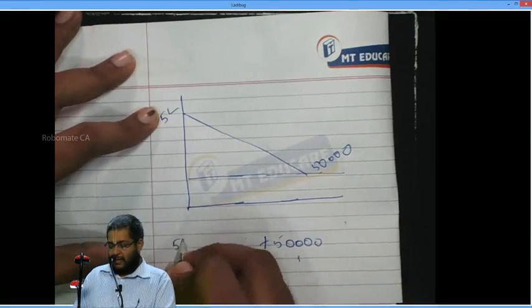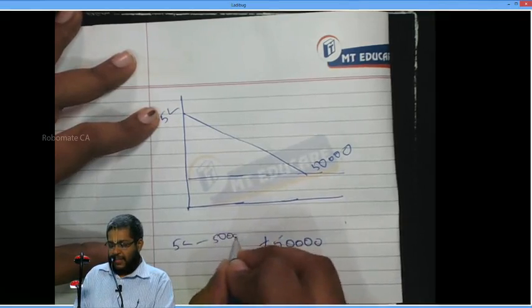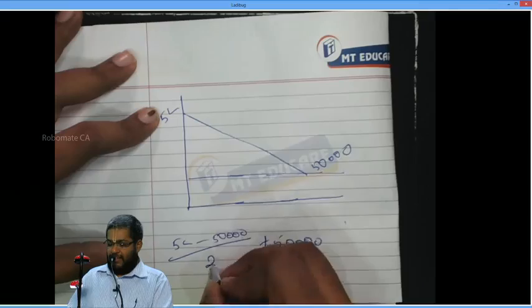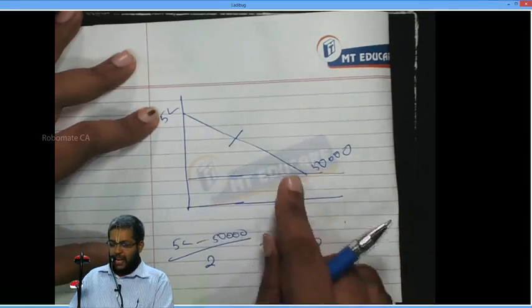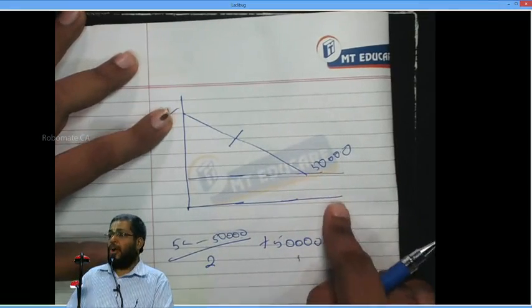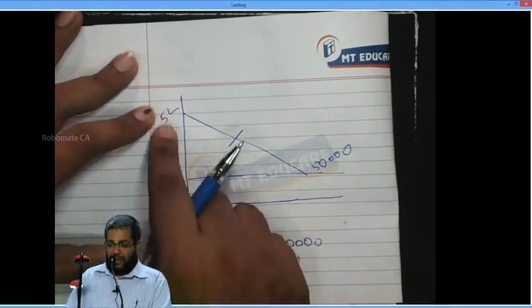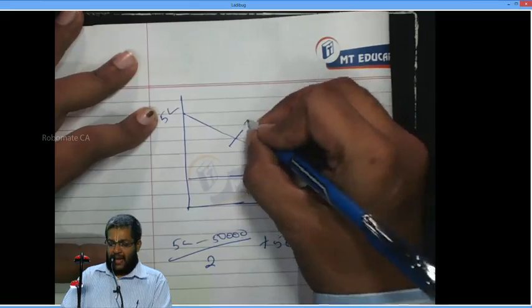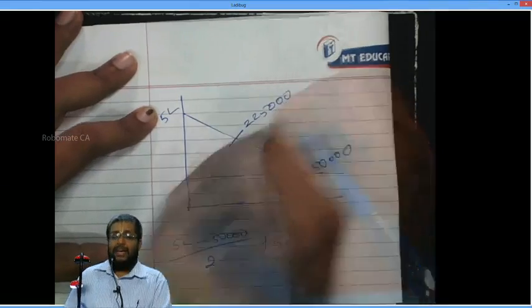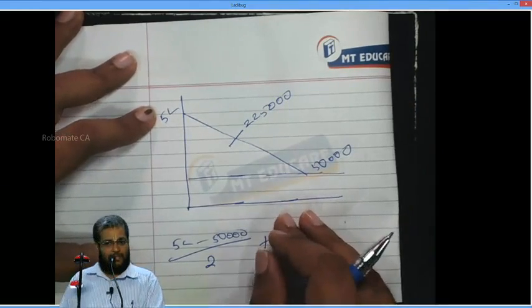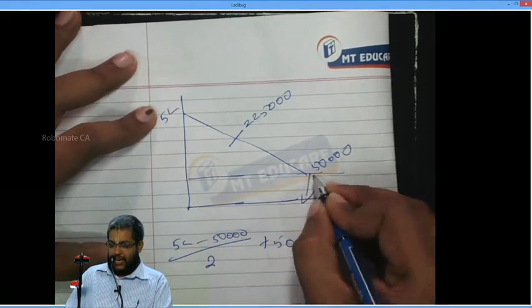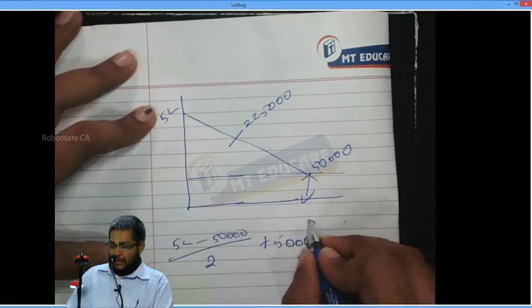So what I do is 5 lakhs minus 50,000. This is the amount that is depreciable. This is only divided by 2, and the division by 2 should be for this range and not up to 0. 5 lakhs minus 50,000 is 4 lakh 50, so on average the money blocked is 2 lakh 25,000. Right or not? Because salvage value doesn't depreciate, hence it is fully blocked.